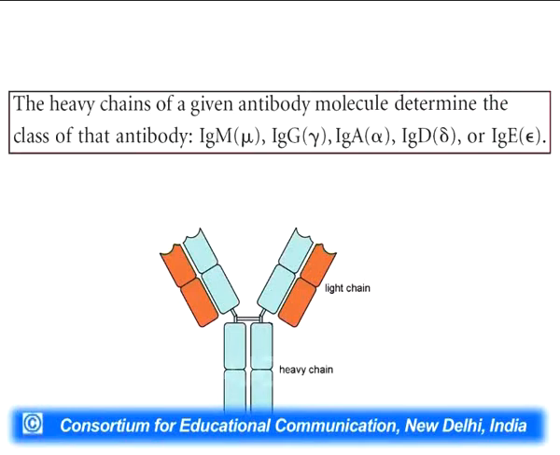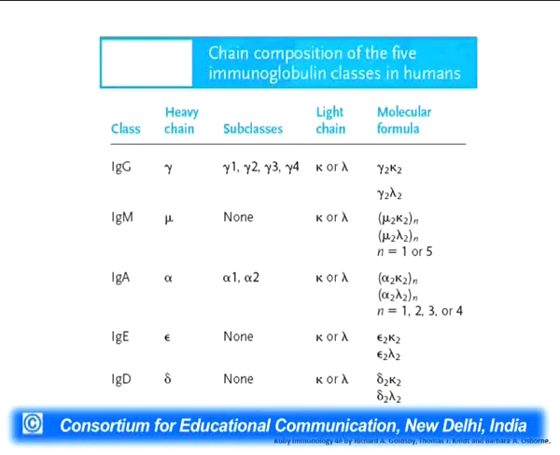The first one is called IgM, which contains a mu heavy chain region, while the second one is called IgG, which contains a gamma heavy chain constant region. Then comes IgA, which contains an alpha heavy chain constant region. Then comes IgD, which contains a delta heavy chain constant region, and the final one is IgE, which contains an epsilon heavy chain constant region. So all of them vary in the sequences of the constant region of the heavy chain.